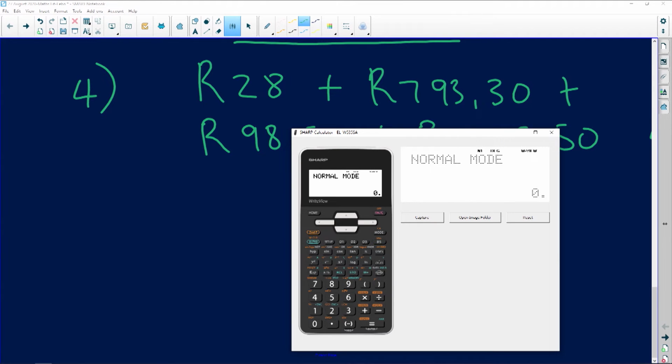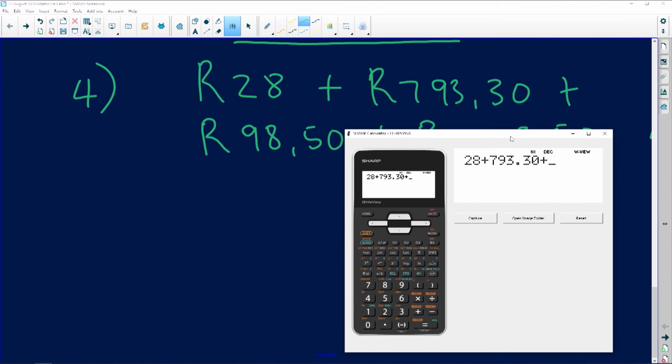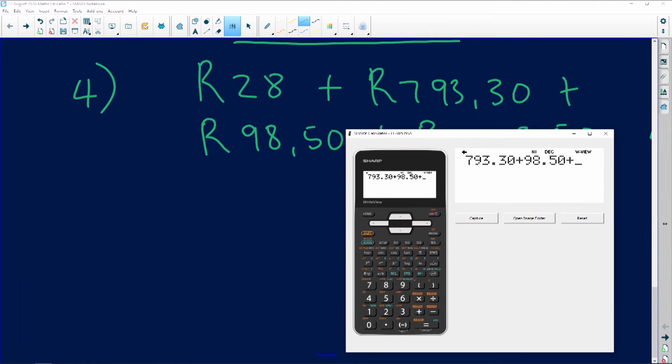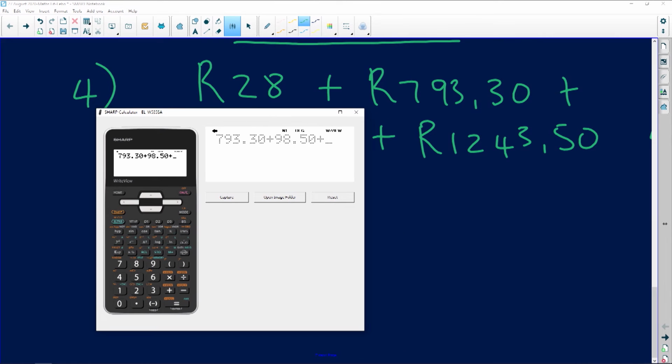Stunning. Let's go and add those numbers. So that's going to be 28 Rand plus 793.30 plus 98 Rand 50, which is the UIF. So UIF is quite small, but remember your company is also paying, okay? Plus 1,243.50.